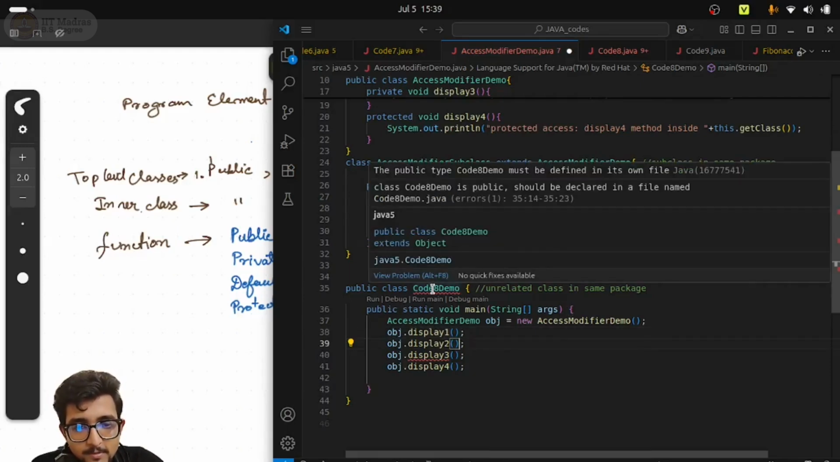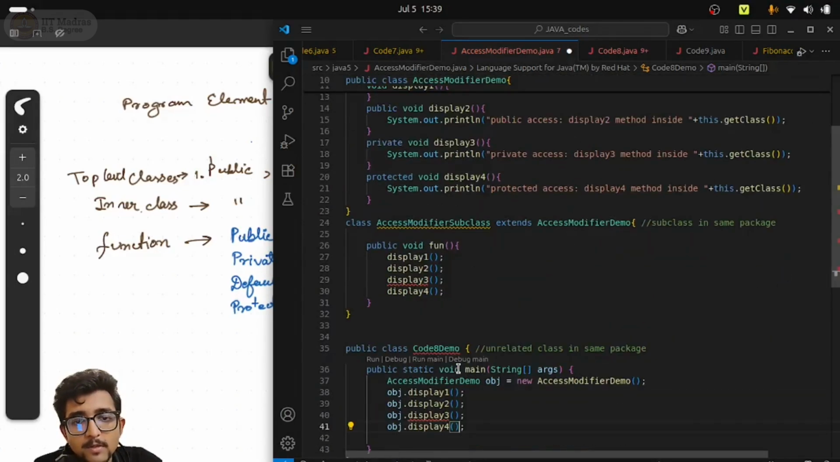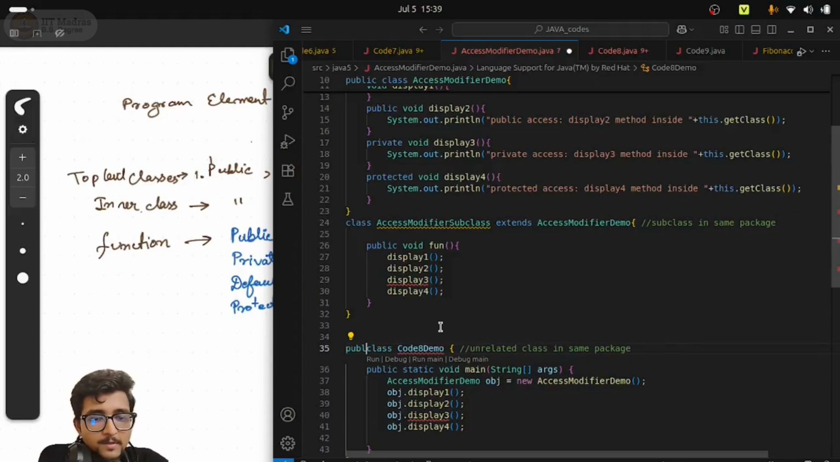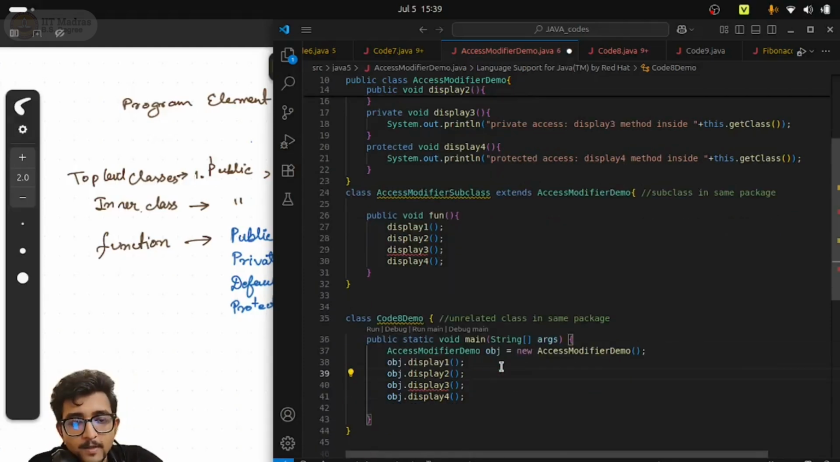Display2, what is this error? Public type CodeDemo must be defined in its own file. Okay, so we have defined this as public. Same reason as you saw earlier.